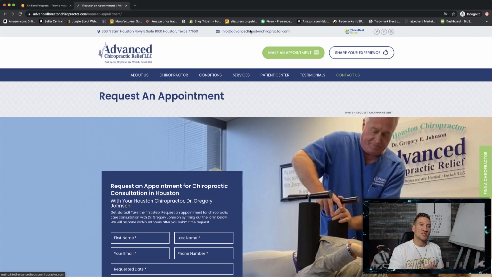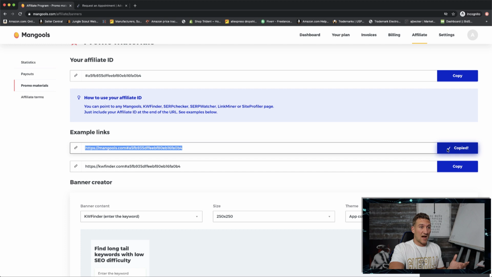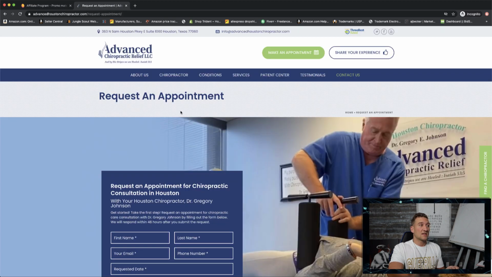And then you could attach that tool, that link. Just take the link, you literally click copy, and you'll paste it inside of your email, either in the first email or inside of the second email when they respond. You could either first tell them, hey, if you're interested, we have this software that I've partnered with. However you want to word it, that's totally up to you. But that's essentially what it is.